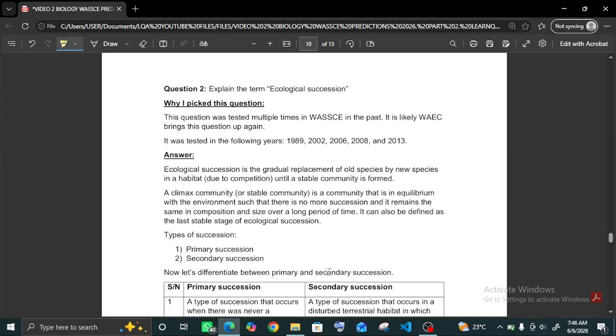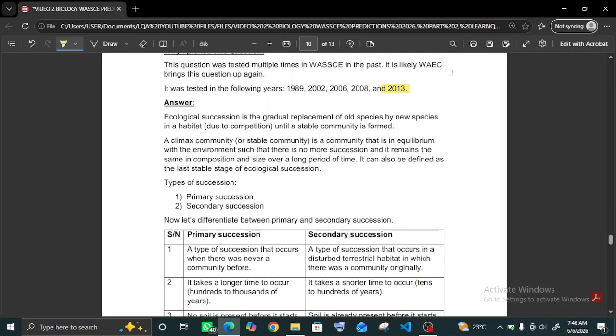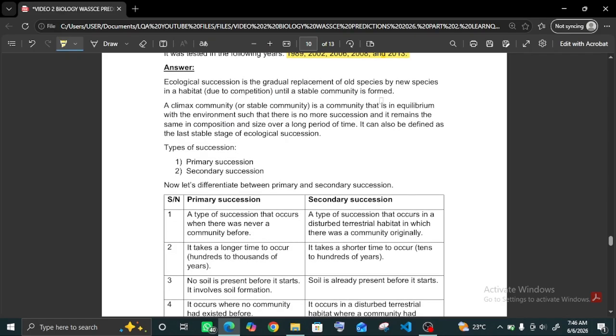Ecological succession is the next question. Explain ecological succession. I picked this question because it was last tested in 2013 and it's been a while, so WAEC may bring it up again. And they also tested it a lot of times: 1989, 2002, 2006, 2008. So they may bring it up again.